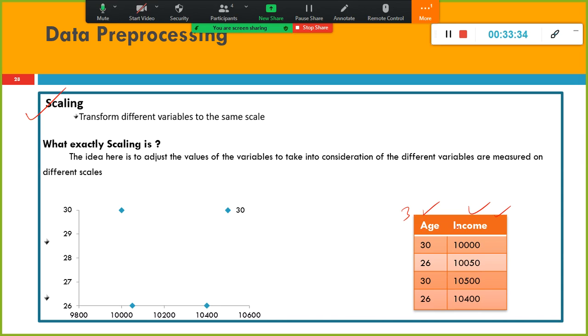But when you go by these variables to create a cluster, what will happen is, a 26-year-old guy is getting 10,050, and another 26-year-old guy 10,400. You plot it, it will be like this. But a 30-year-old guy is getting 10,000, you plot it here, and the same 30-year-old guy 10,500. Now you tell me how the cluster should be created, by combining these two or combining these two.